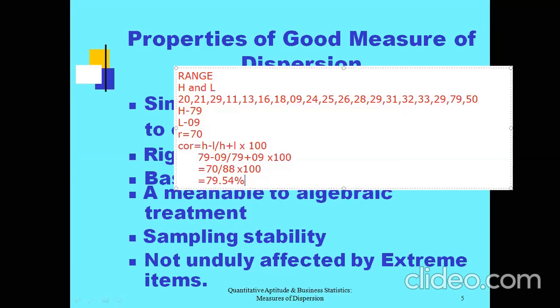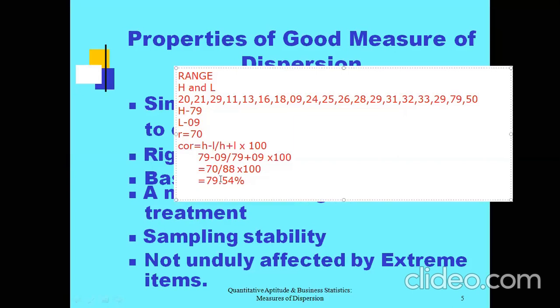Very simple. In the given data, recognize which is the highest value. Similarly, recognize which is the lowest value. Take the difference between them. That difference will be your range. In a similar way, how to calculate coefficient of range? Highest value minus lowest value divided by highest value plus lowest value. Multiply the entire factor with 100, and you will get the coefficient of range. This is with respect to raw data.